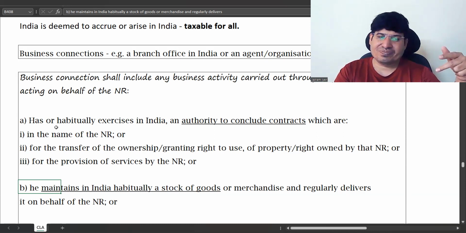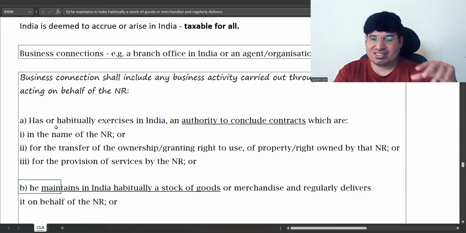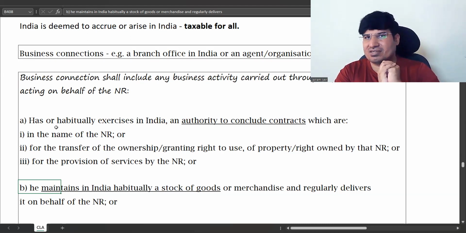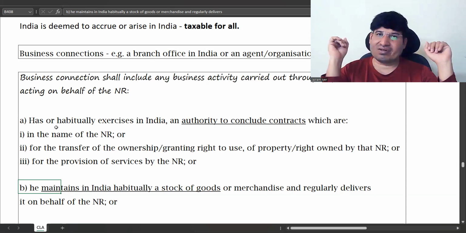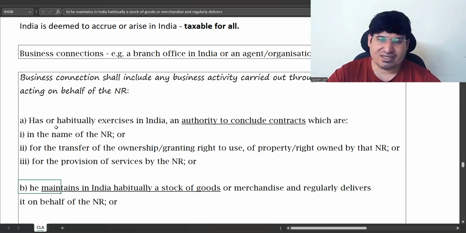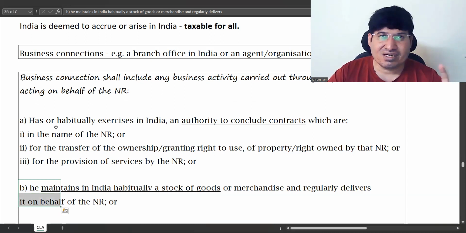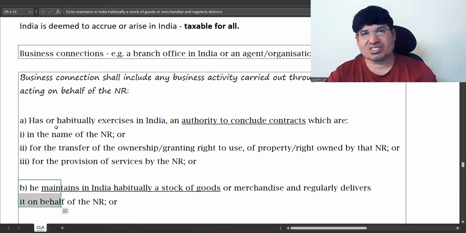But this person is sitting in India and he is maintaining that stock of goods and delivering it for him. This person is based in India and he is constantly delivering goods for the non-resident, even though these goods are outside. That will be treated as business connection.